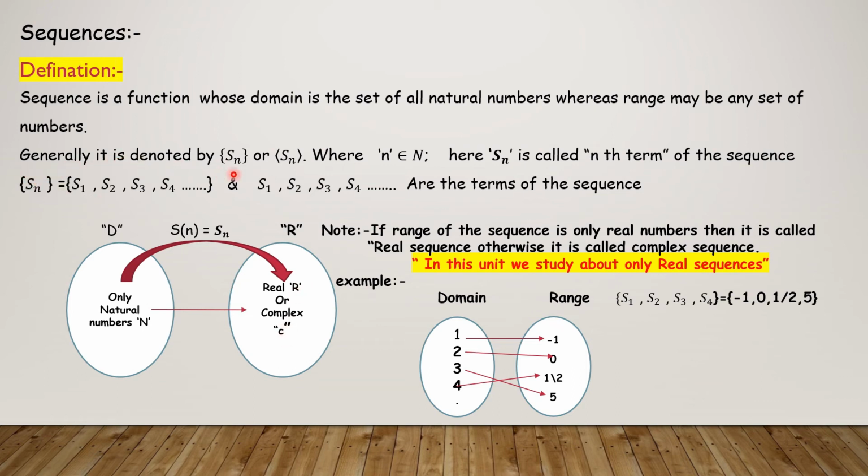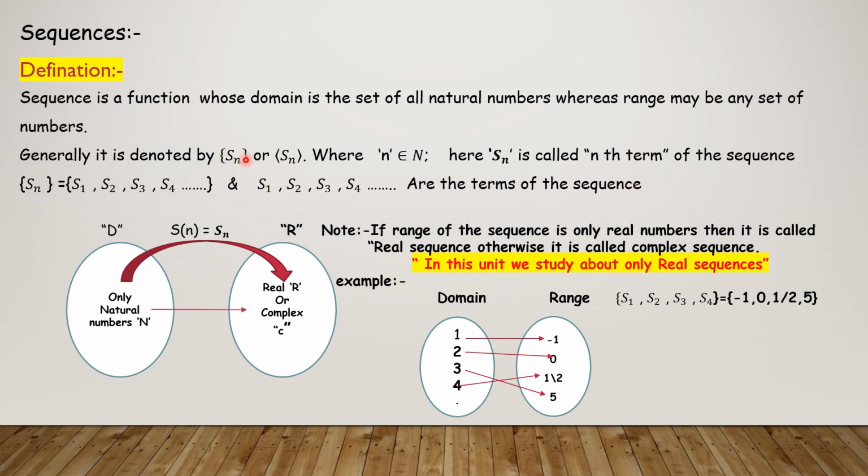Generally, a sequence is denoted in brackets like this, S suffix n or Sn, where n belongs to N. N is the natural number set. So it comes under the domain. Here Sn is called the nth term of the sequence. Sn is equal to S1, S2, S3, S4 and so on. S1, S2, S3, S4 and so on are the terms of the sequence.